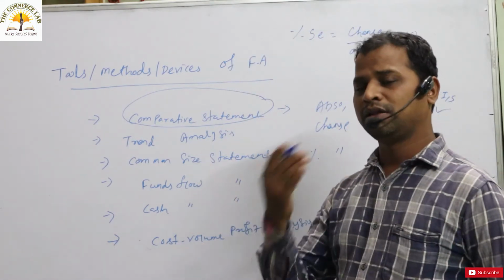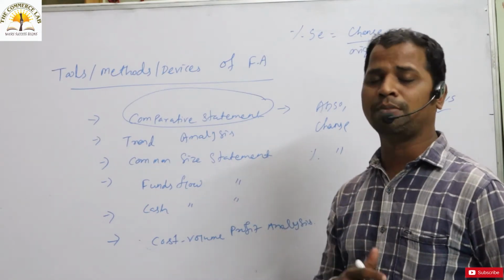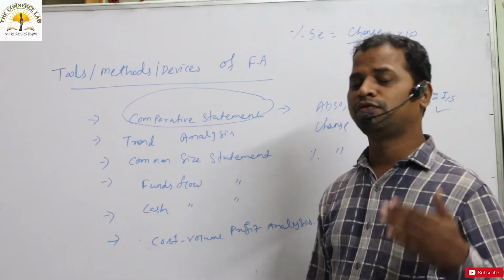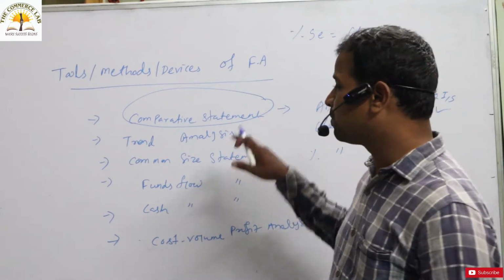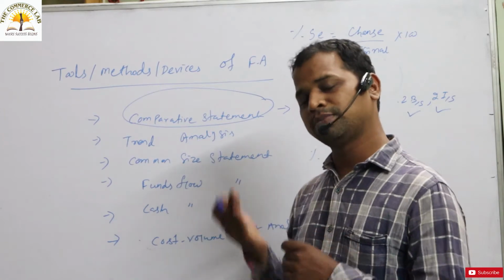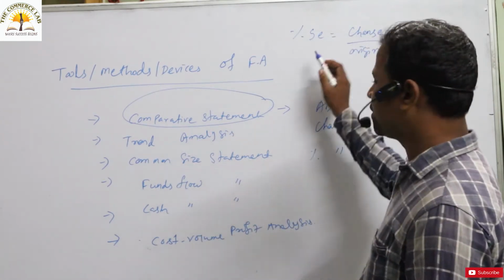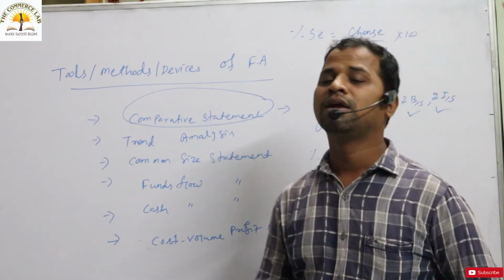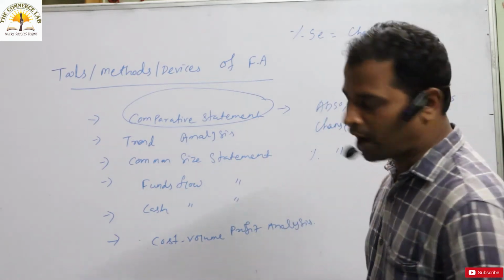You have to compare the income statement as well as the balance sheet from one accounting period to another. You have to see the direction and compare its magnitude, उसका change कितना हुआ है, the absolute change and the percentage change, whether the particular financial position is increasing or decreasing.